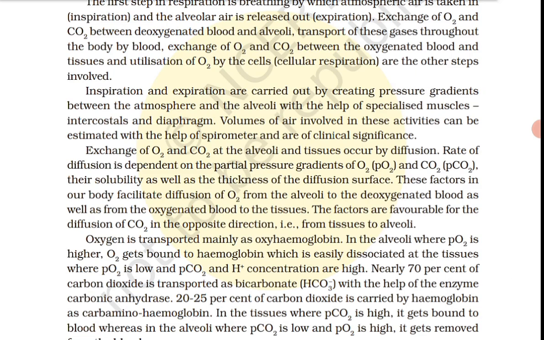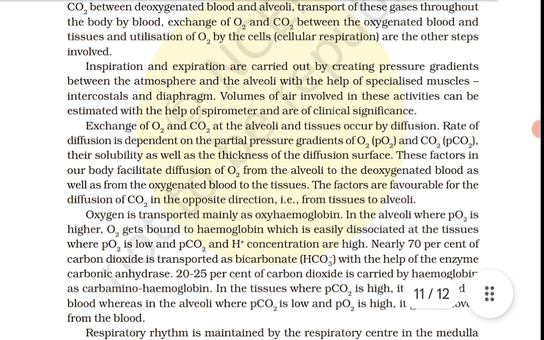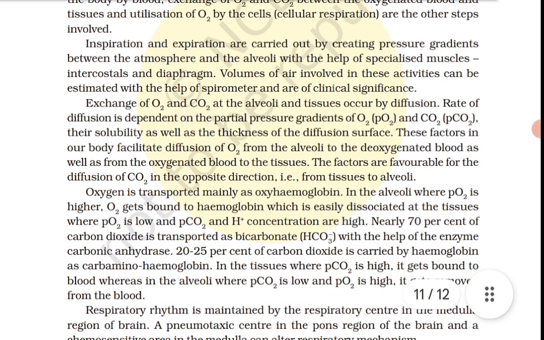Nearly 70% of carbon dioxide is transported as bicarbonate, that is HCO3 negative, with the help of enzyme carbonic anhydrase. 20 to 25% of carbon dioxide is carried by hemoglobin as carbaminohemoglobin. In the tissues where PCO2 is high, it gets bound to the blood, whereas in alveoli where PCO2 is low and PO2 is high, it gets removed from the blood.